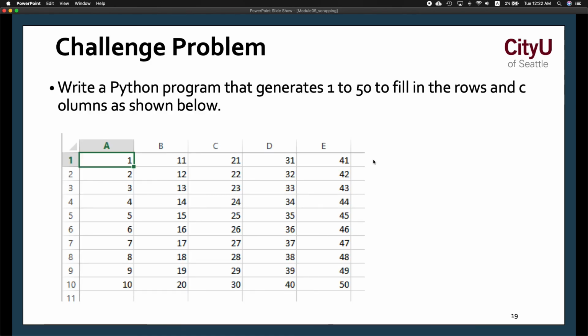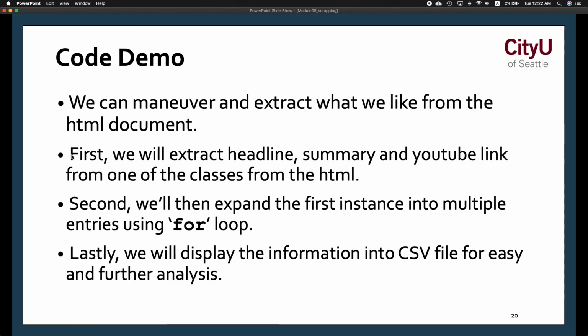So here's a challenge. Let's say you have a file with 1 to 50, as shown below. No, you don't have a file. You need to create a program that will create an Excel file and populate it like this. You can also try to use BeautifulSoup to maneuver through the HTML document to parse. Maybe use it to extract the headline, summary and YouTube link. You can use the for loop if you have multiple entries, so that you can access each entry. And again, we want to process it further, so we can send it to a CSV file.